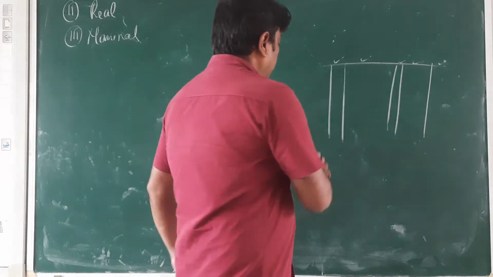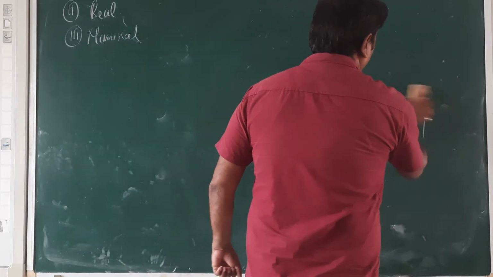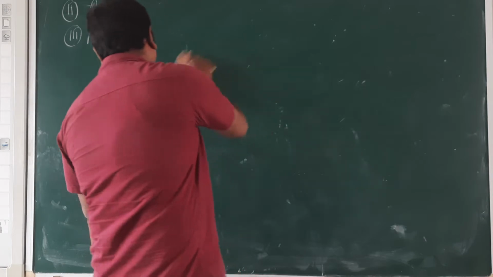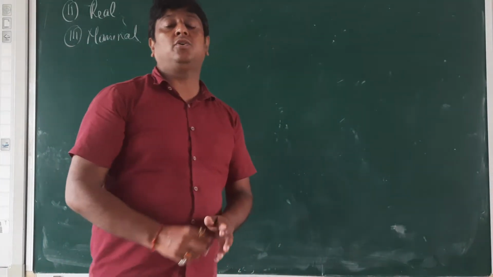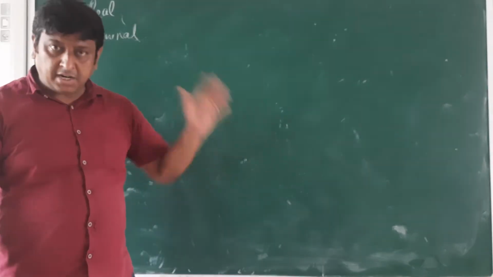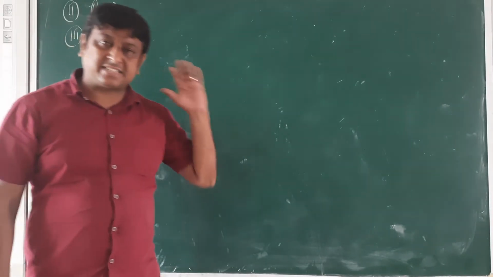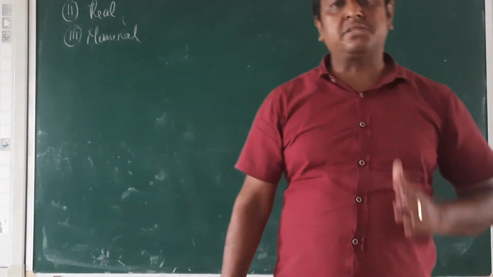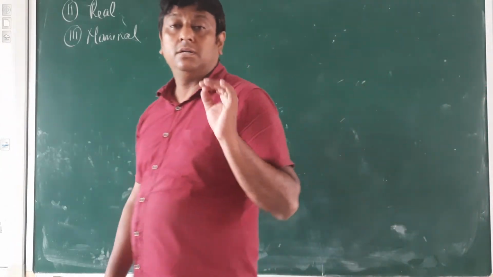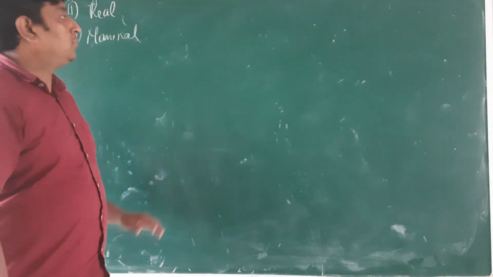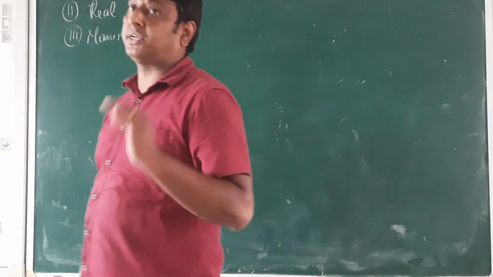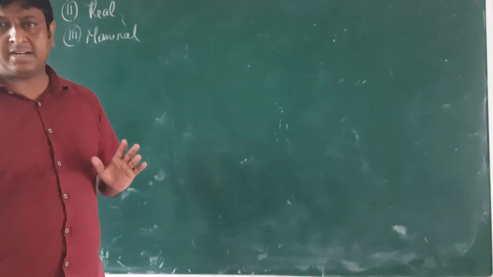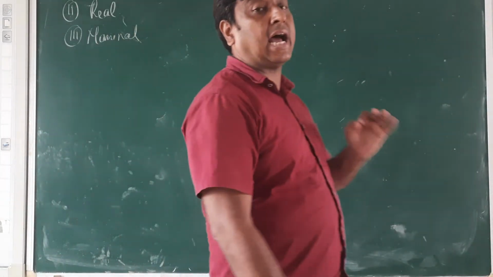But first we have to know how we are going to maintain the entry, how we are going to make the debit and credit, or how we are going to enter all these transactions which are done in a business in the journal. So for that, first we have to know about the types of account.